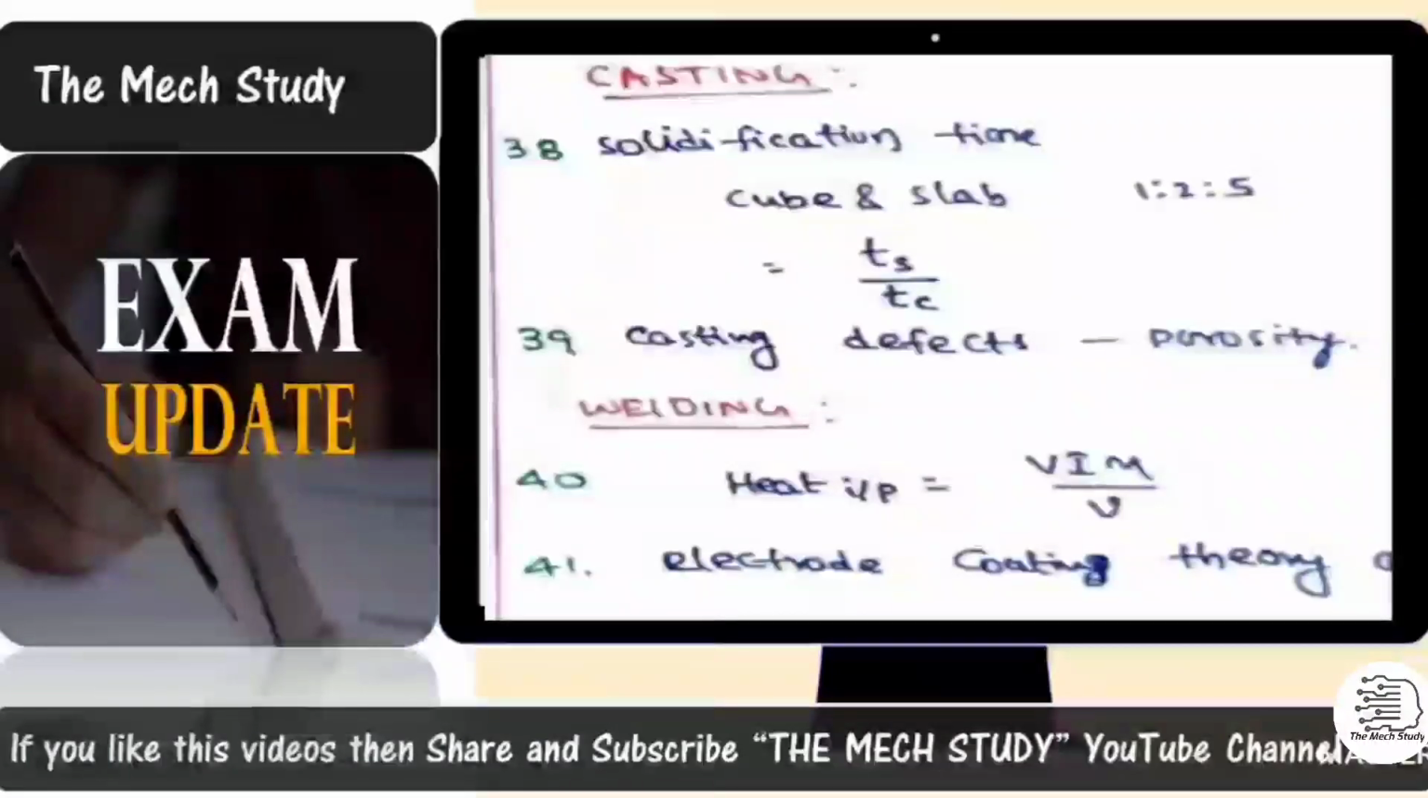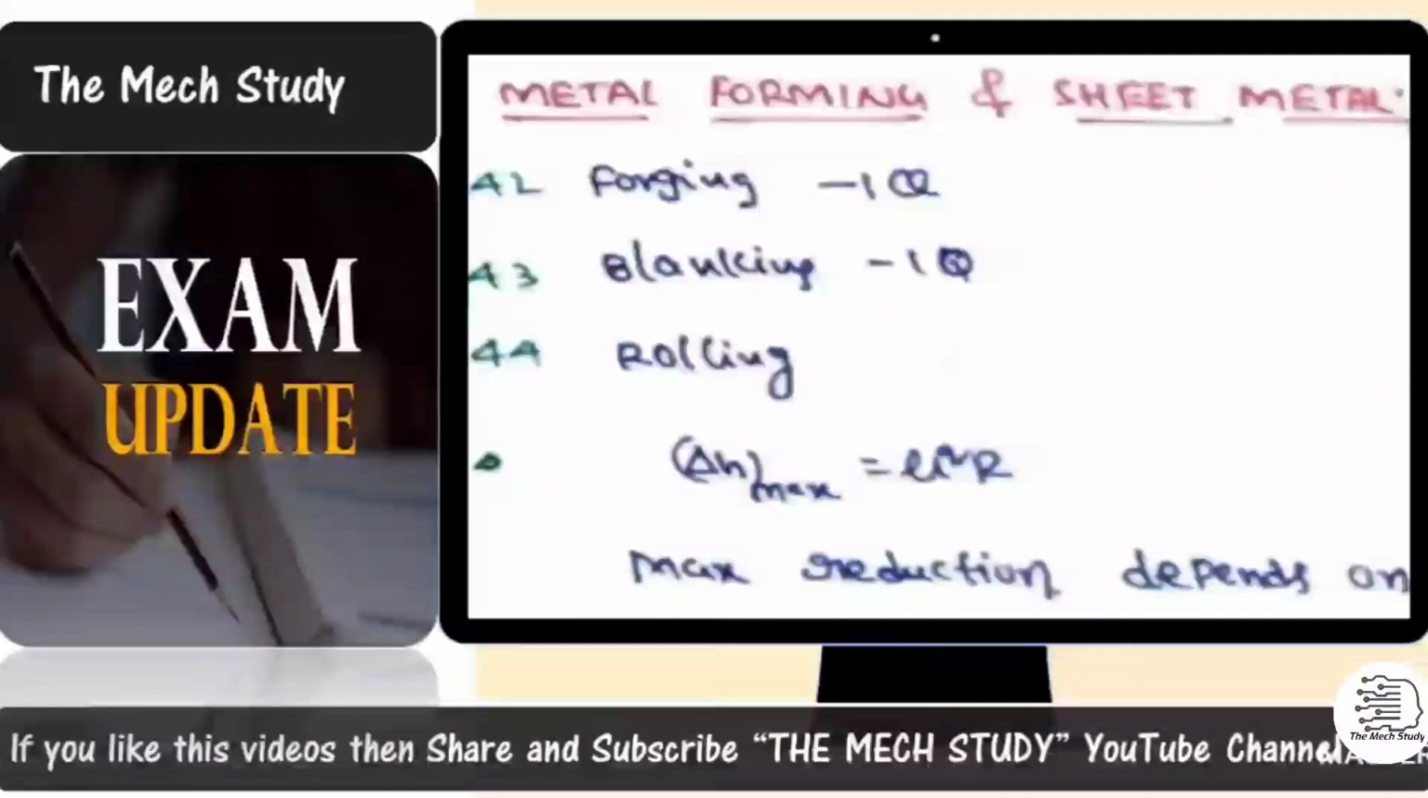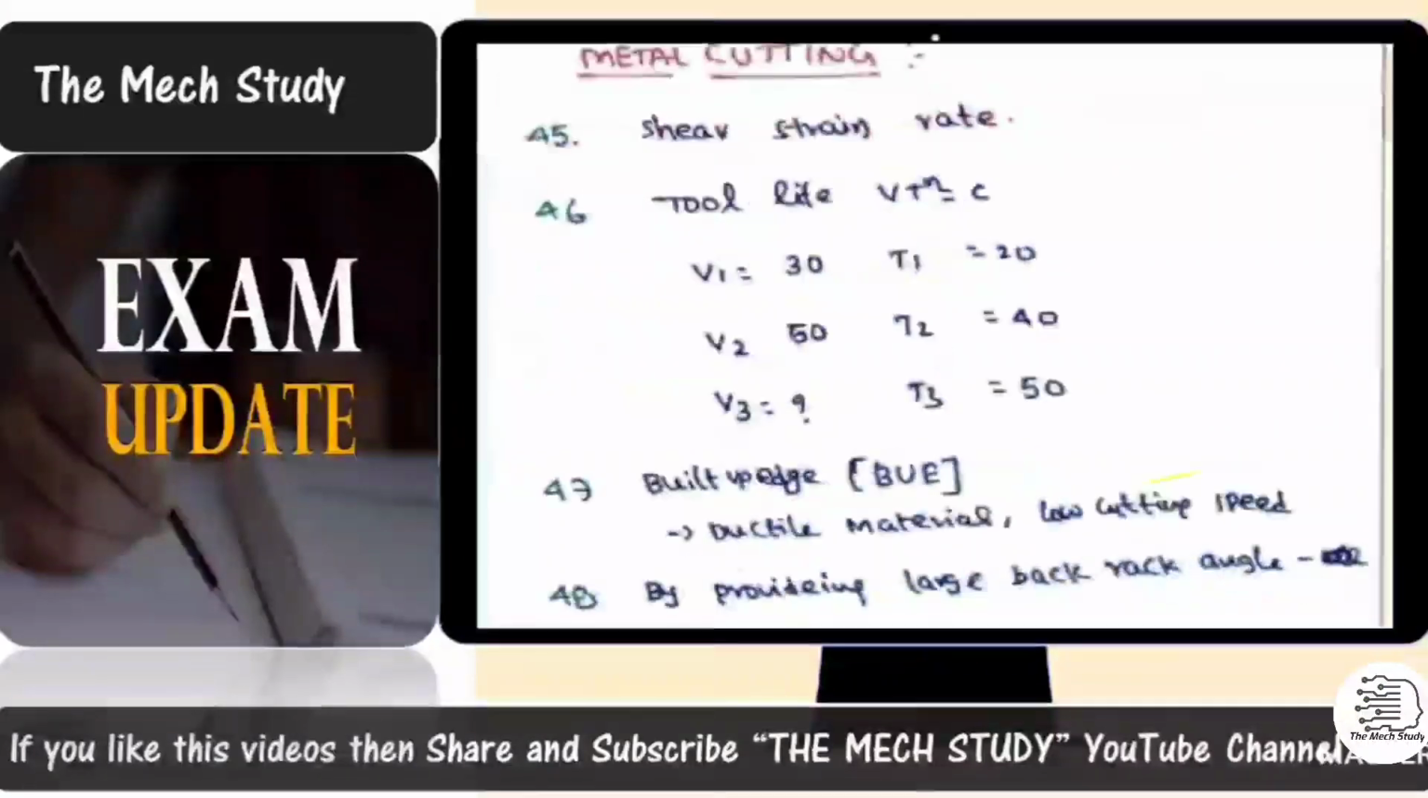And going ahead with welding, they have asked 3 questions. Two questions are directly related to heat required and melting efficiency, and one question is coming from coating. And going ahead with metal forming and sheet metal, they have asked a few questions related to forging, blanking operation, and rolling, where you need to calculate the maximum reduction of the sheet metal.